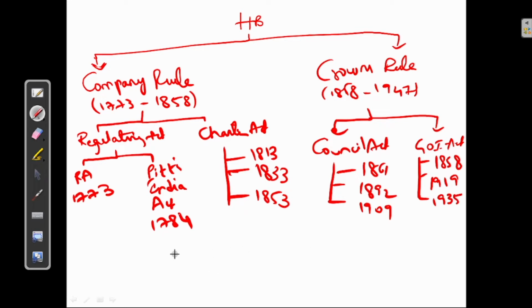Finally, India Independence Act of 1947. We'll see these laws in detail.